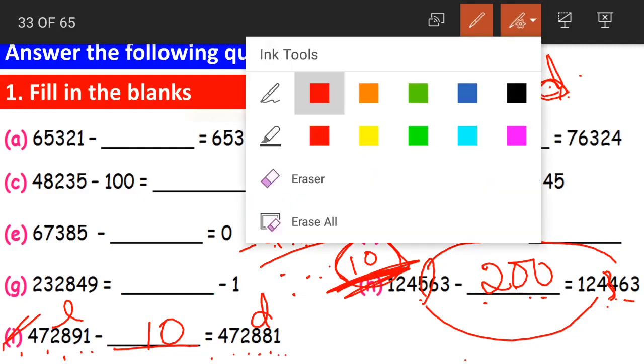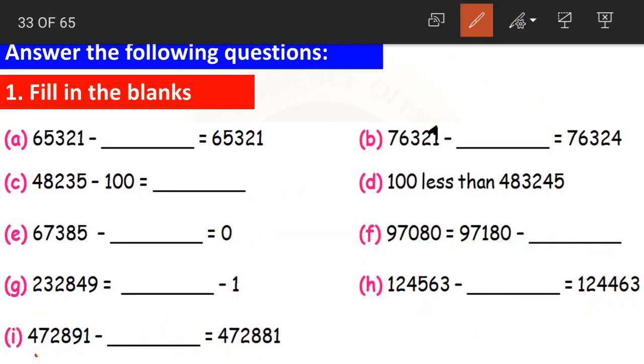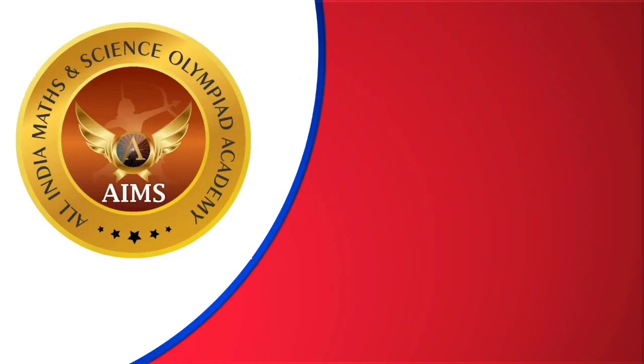Now again the another way of solving is, if we carefully observe the minuend and the difference, the change has taken place only in the tens place. Yes, 9 minus 8 is equal to 1, and as the change has taken place in tens place, it is not simply 1 but it is 10. Clear? I hope you understood today's class. Yes children, I hope today's class was clear.